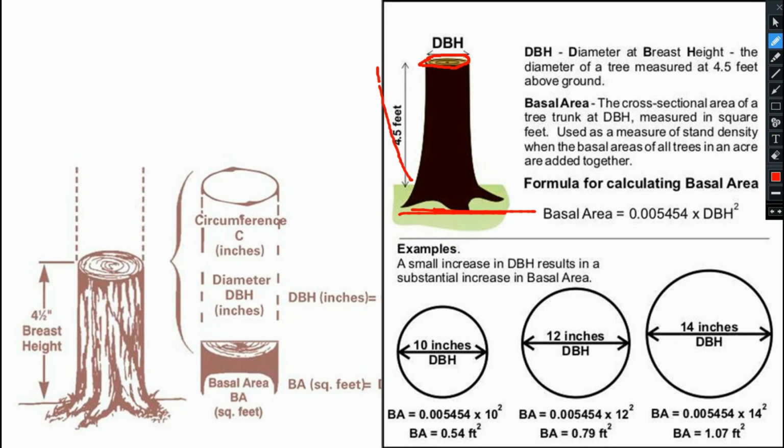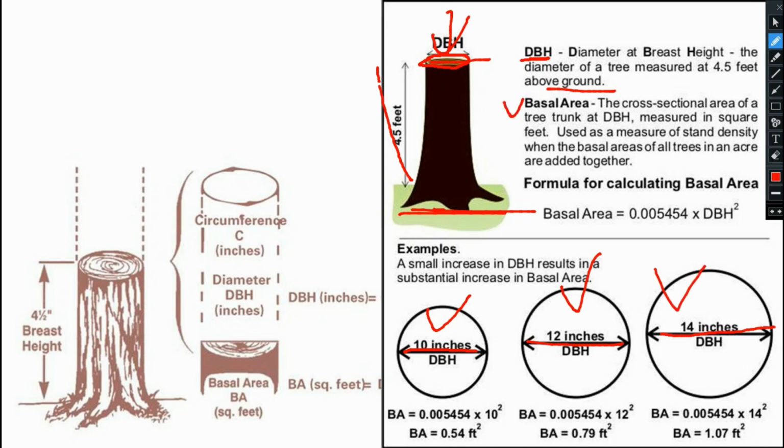The diameter of a tree measured at 4.5 feet above the ground, that means measured at breast height, is known as what? Your DBH, diameter at breast height. This one you can easily calculate. Yes or no? Suppose, look, here it is shown. Suppose here the DBH is 10 inches, here that is 12 inches, and here that is 14 inches. Different plants are there.